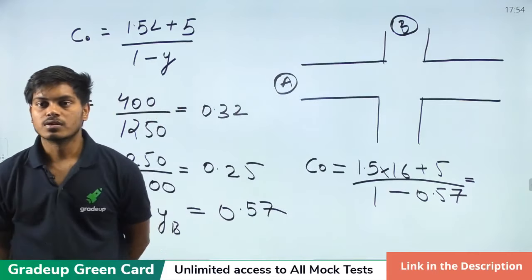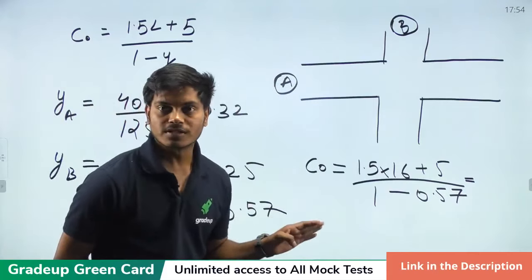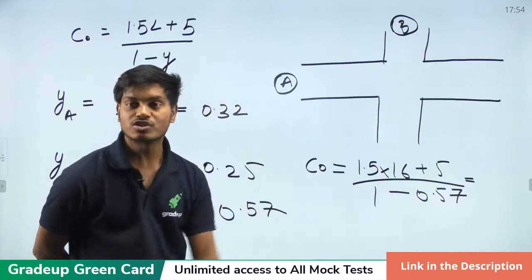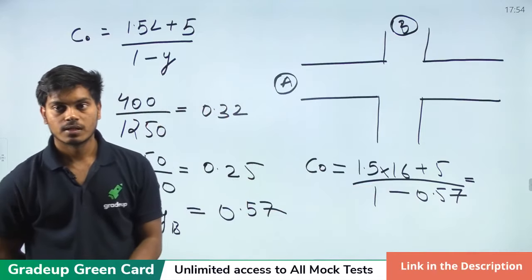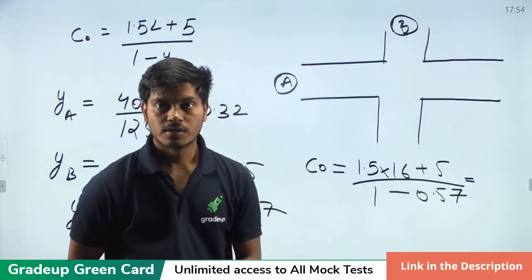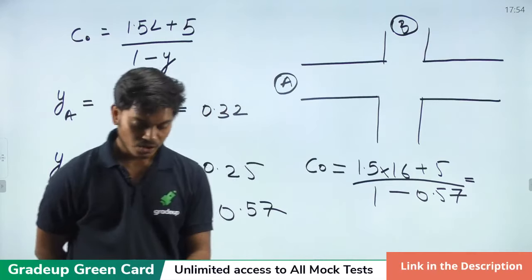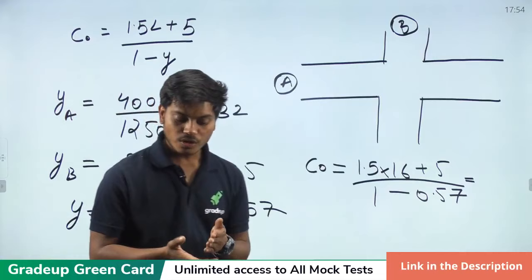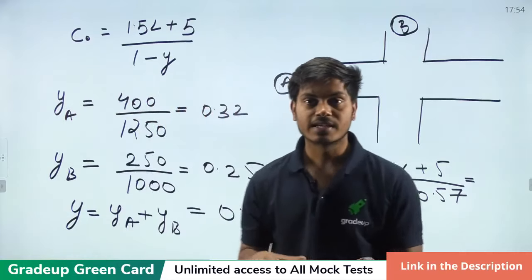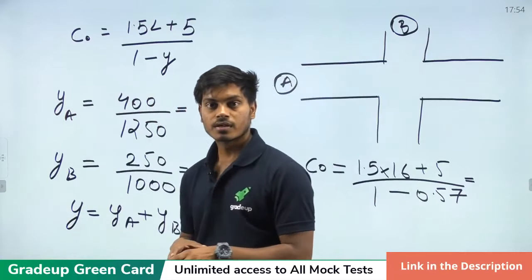No, in this formula, L is not the length of the vehicle. L is not the length of the vehicle. It is your total time lost in a cycle length, in total cycle length.